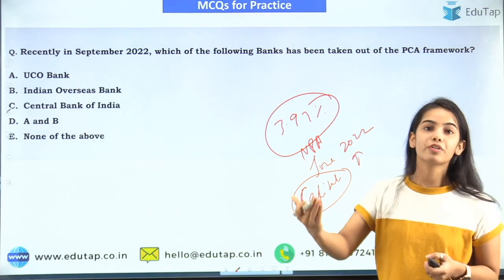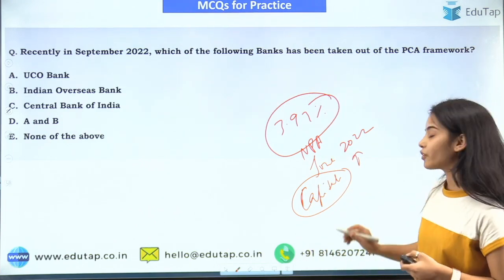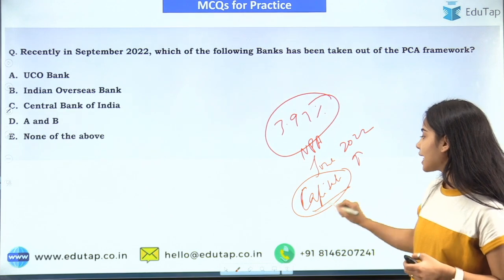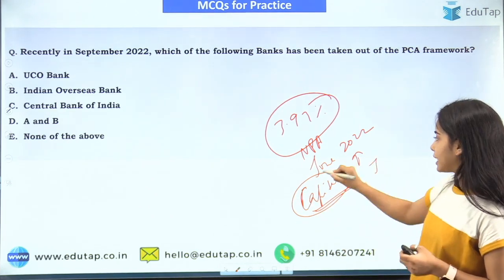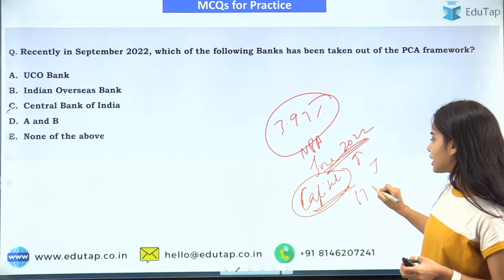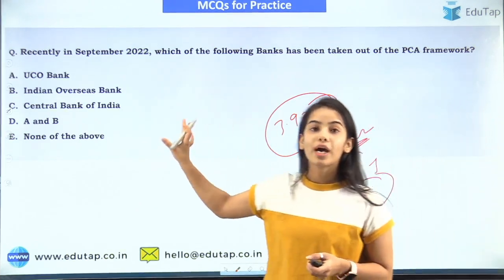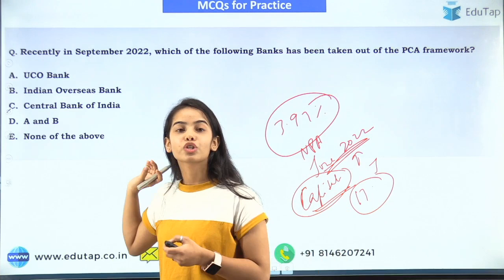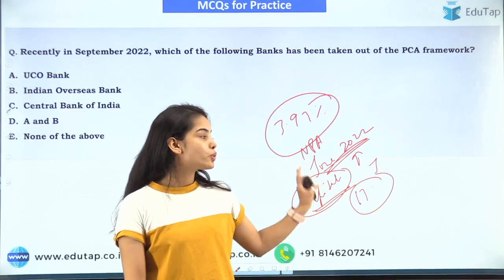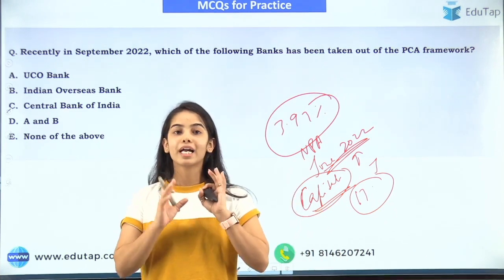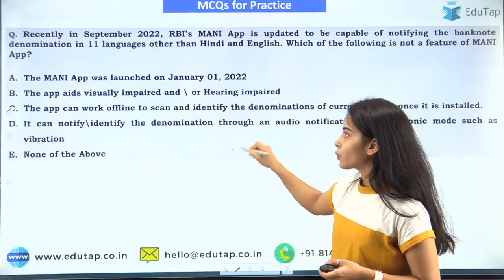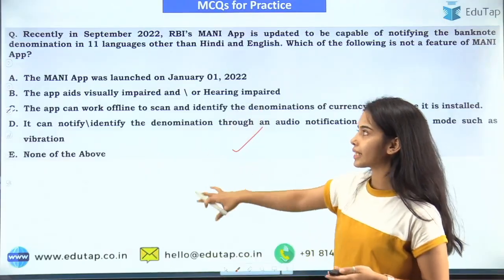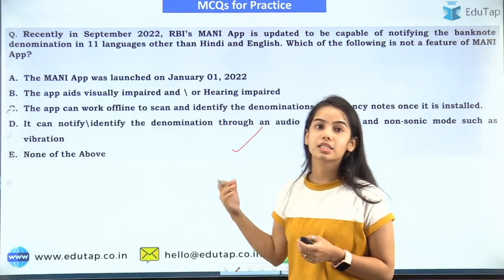It is above 11.5%. Okay, 11.5% is the minimum, and the capital maintained by the Central Bank of India in June 2022 was nearly 13%. So now I hope you can easily understand and answer this question. I hope you have got the news article and a brief idea of the PCA framework. So this is the second question that you can see, and I hope you can easily answer this question also.